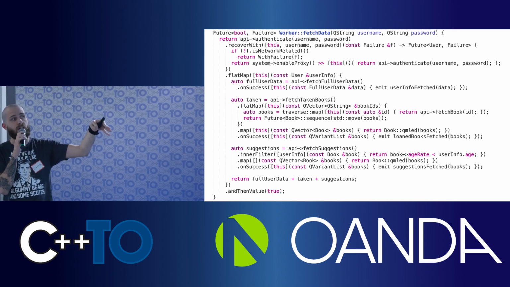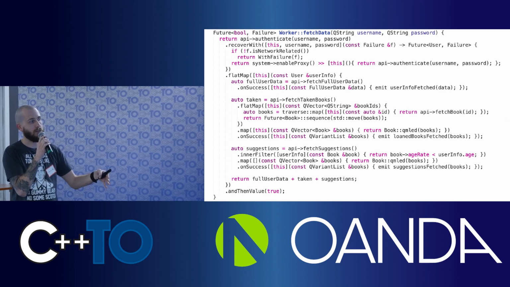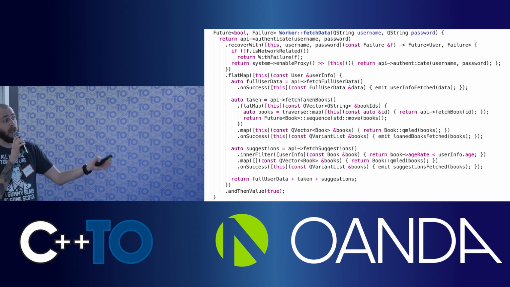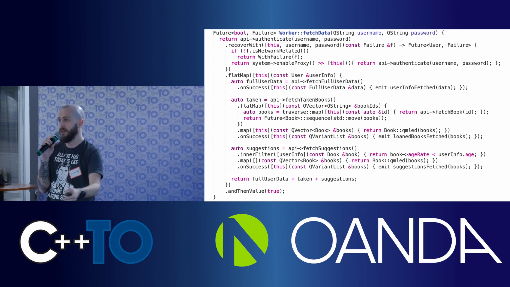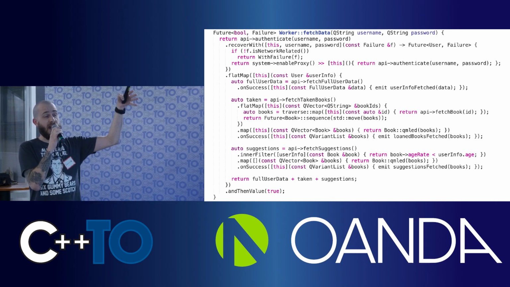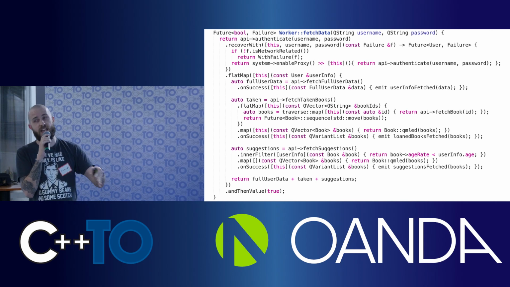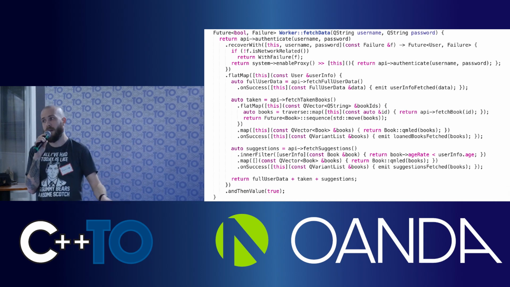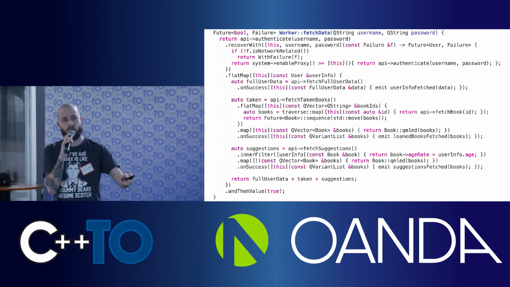And also, for these books, we fetch every book by its ID somewhere in the background. We also fetch some suggestions. In 2019, we want to give some suggestions for a student. And we also filter them by his age, because we don't want to give him something that's not supposed to be read by him. And only if all of them went properly, we return true. If any of that failed, we just go to on failure.